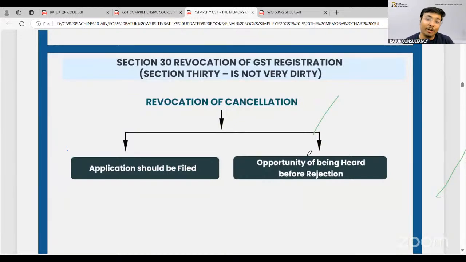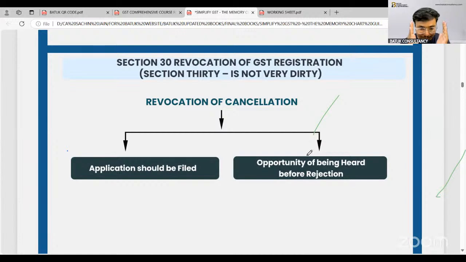Section number 30, revocation of registration. So departmental authority has cancelled my registration. Can I revoke my registration? Yes, definitely. You have to file one application before the authority for the revocation of registration, and they will also provide you an opportunity of being heard before rejection of the application.